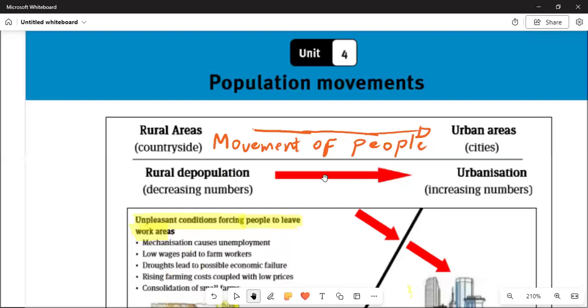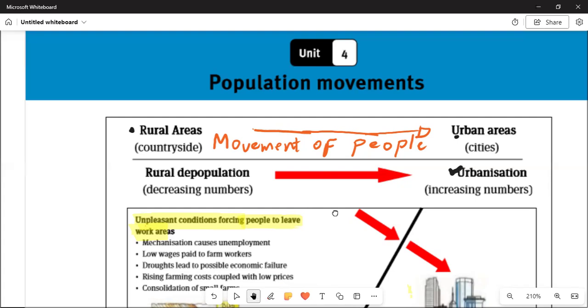You see that people are going to move where? From the rural areas, from this point of reference, there will be a movement of the young people to urban areas, to Gauteng. They are going to look for jobs. And in this process, they have left the young ones, they have left their wives at home. Don't be a perpetrator or a victim of this. And what will happen? Rural depopulation is going to occur because the numbers of people in the rural areas are going to decrease, and they are going to increase where? In the urban areas. That is correct. It is going to increase.